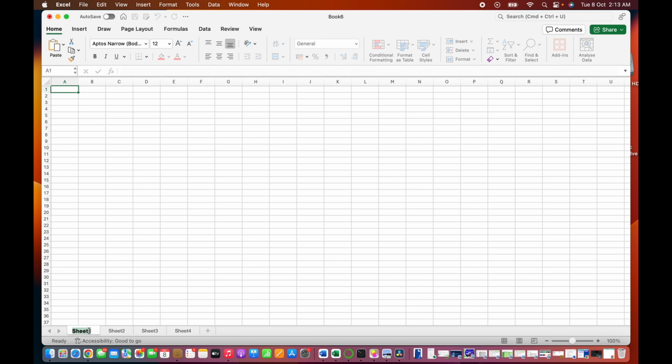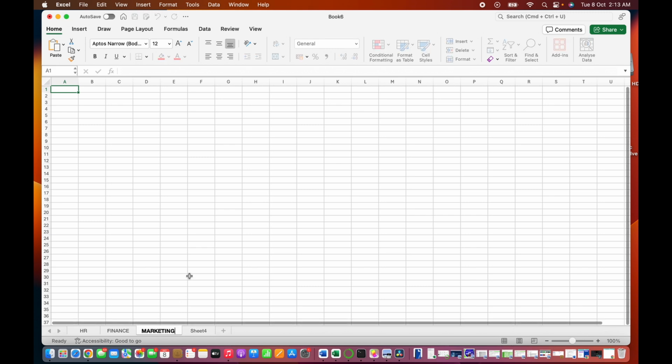So I'm renaming sheet 1 to HR, sheet 2 to finance, sheet 3. We are renaming sheet 3 to marketing. So we can do that by just double clicking on the sheet name and then renaming it. As and when we need a particular sheet, we can switch between them.